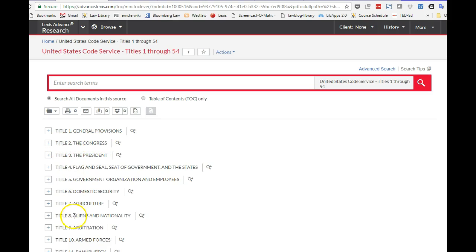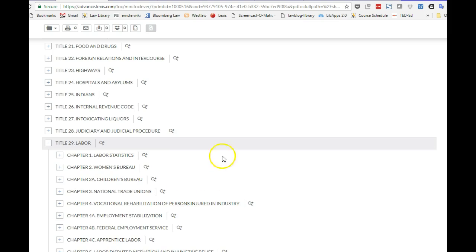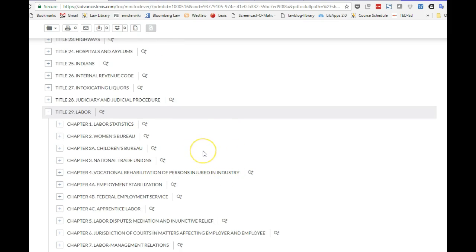We can see the aliens and nationality subject is called Title VIII. Crimes and criminal procedure, you'll find all sections about crimes and criminal procedure in Title 18. And of course, the issue that we're interested in, labor, having to do with ERISA, is found in Title 29.